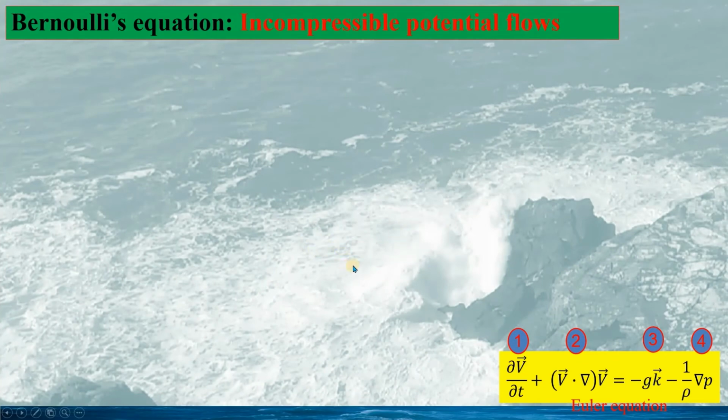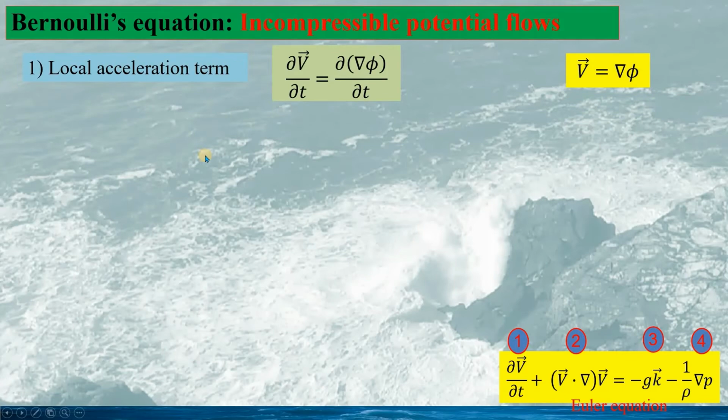Now we are going to derive Bernoulli's equation for incompressible potential flow. Based on the Euler equation in vector form, here we have 4 terms. We label these terms 1, 2, 3, and 4. For the local acceleration term, the first term, the partial derivative of the velocity vector with respect to t, if we write the velocity vector using the velocity potential function, we have this expression.